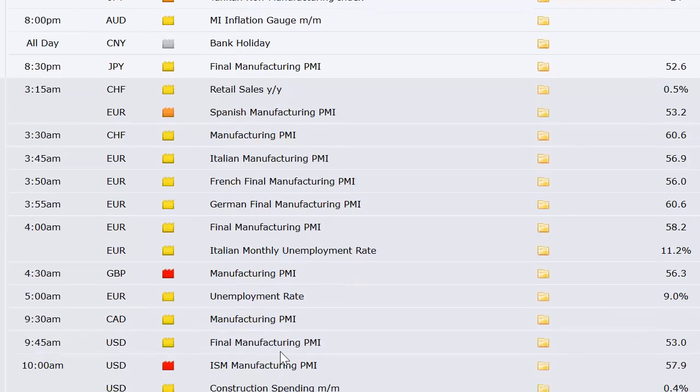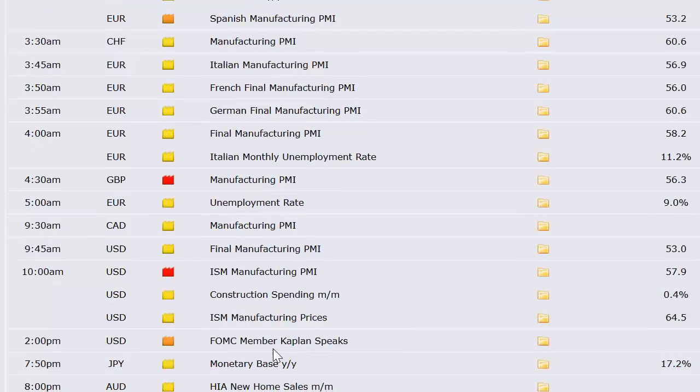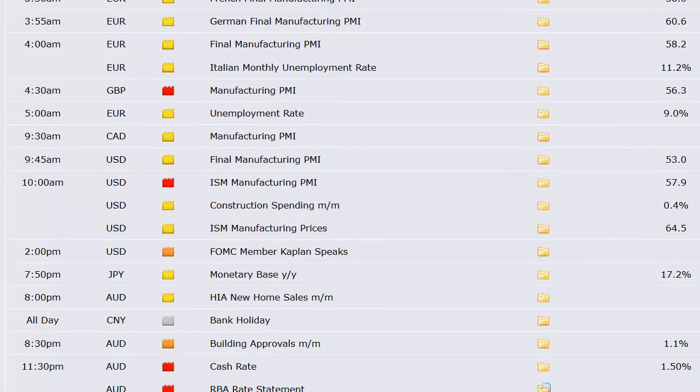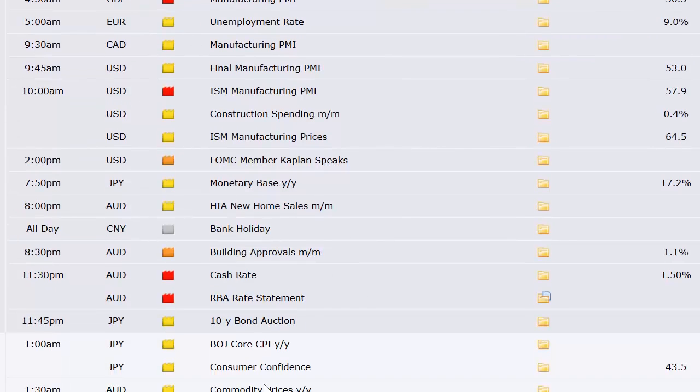Spanish manufacturing PMI and Swiss, and then Italian, and then German, and then French, and then the broad European final manufacturing PMI data, and then the UK throws in theirs as well. Unemployment rate out of Europe at 5 a.m. Eastern time on Monday. Canada's manufacturing PMI number as well, and the U.S. one. So everybody putting out their manufacturing data all in like a 7-hour window around the world.